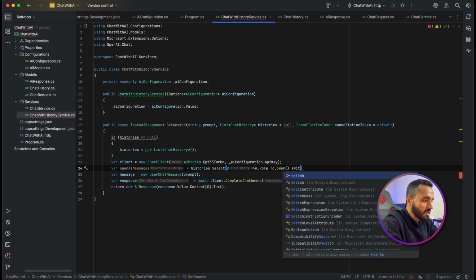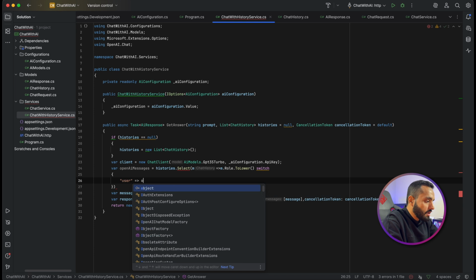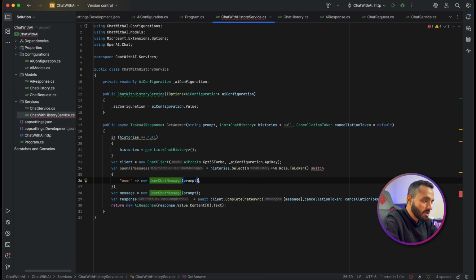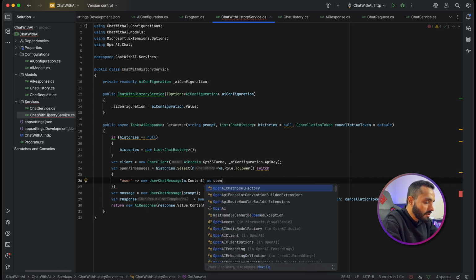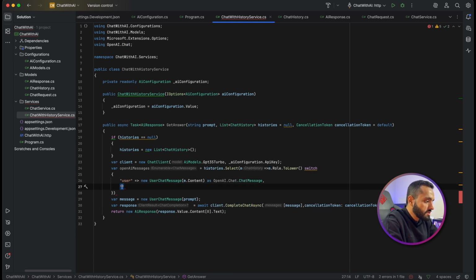In this switch case I will make user, so it will be a new user chat message, and the message will be m.Content, okay? And I will add something as OpenAI.ChatMessage. The second point is assistant, and it will go with assistant chat message, and this is the content.